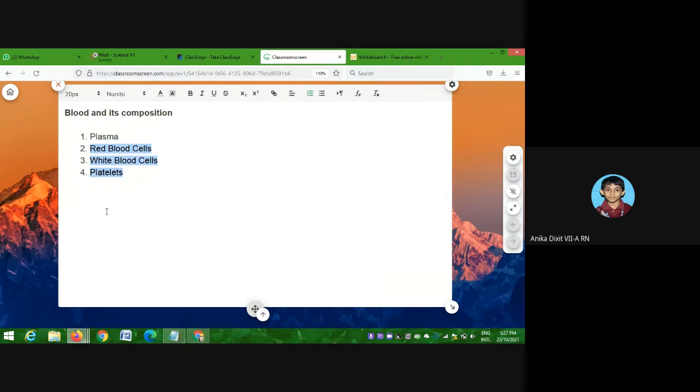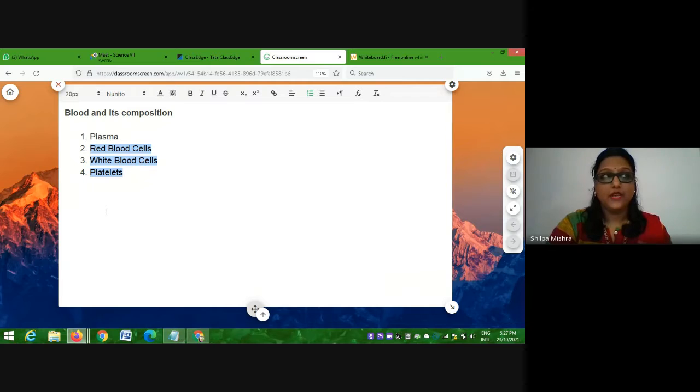Okay, so red blood cells, white blood cells, and platelets. These three are the cells that are found in the blood, and they come together, remain in the plasma, and collectively they constitute the liquid that we know as blood. Am I clear up till here?